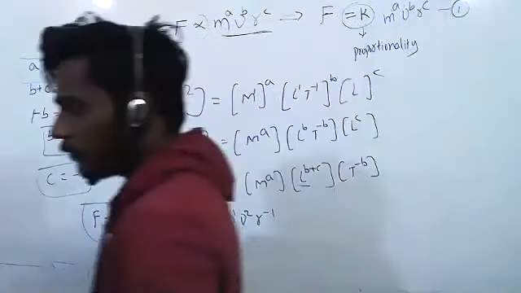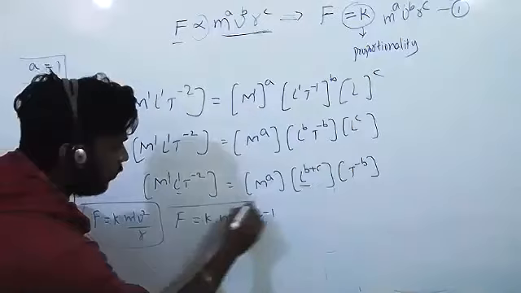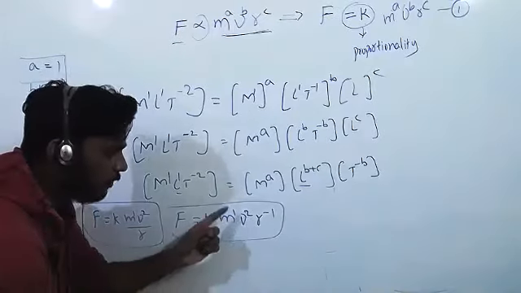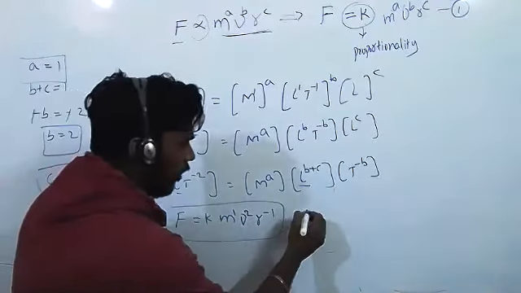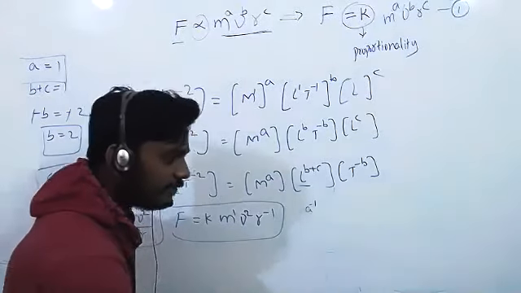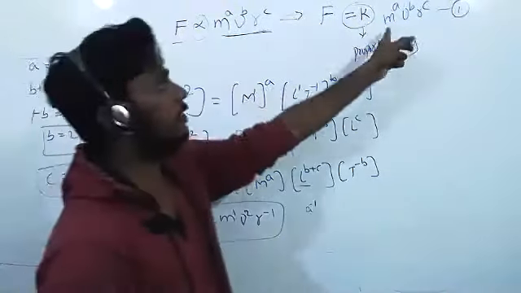Sir, after C is equal to minus 1, I didn't understand how we got that formula. F is equal to K M1 V square R power minus 1, right? Okay, we found the value of A is 1, then you have to just replace. It is the first equation, right?